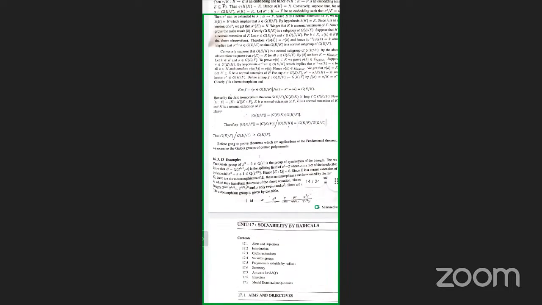Next class, solvable by radicals, 17.5, polynomials solvable by radicals. You have to learn this question. This is a very important question: the statement of the fundamental theorem of Galois theory, the 8th question in your question paper.